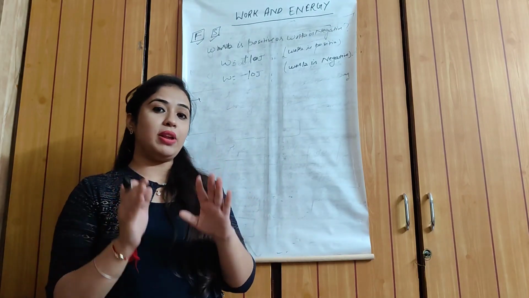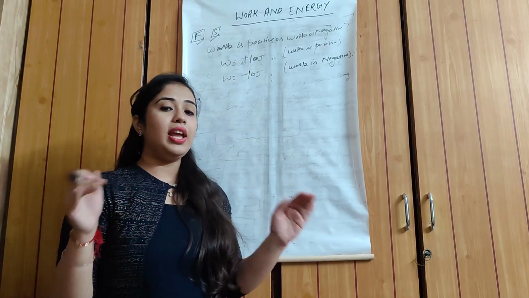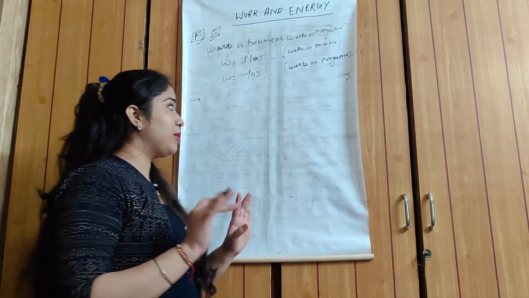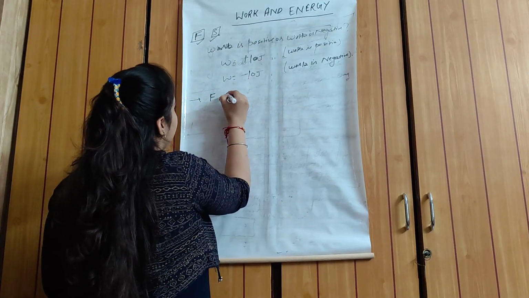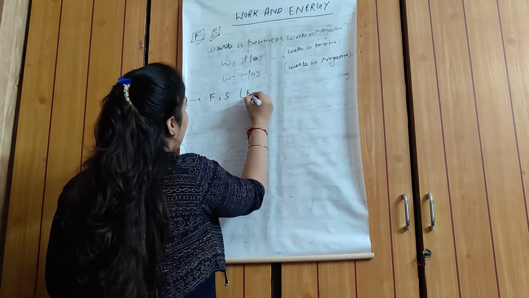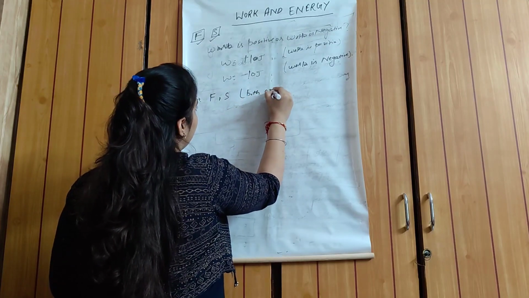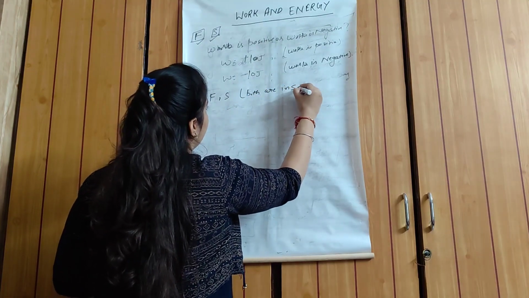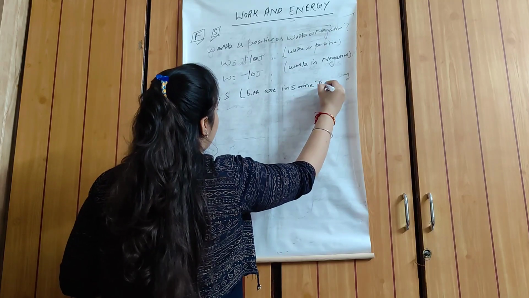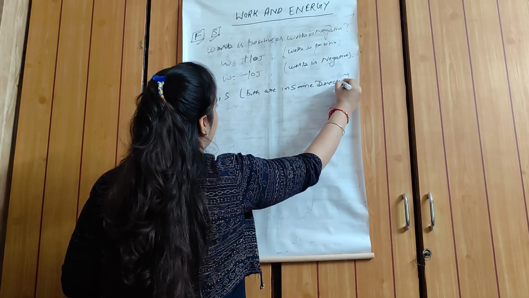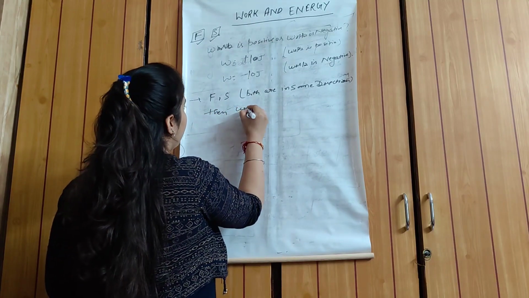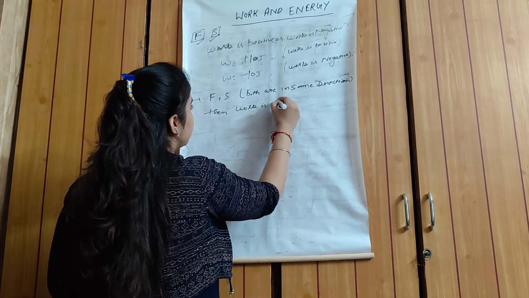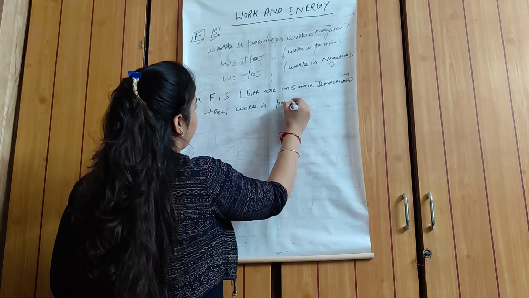If force and displacement are in opposite direction, then work is negative. Simple, students. What I say, when F and S both are in the same direction, then work is positive.